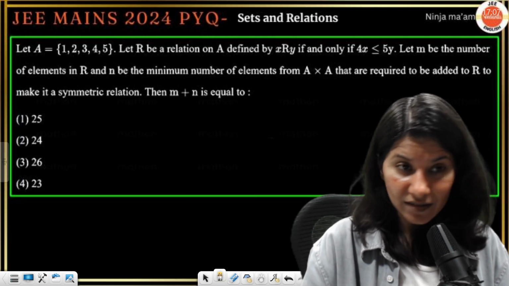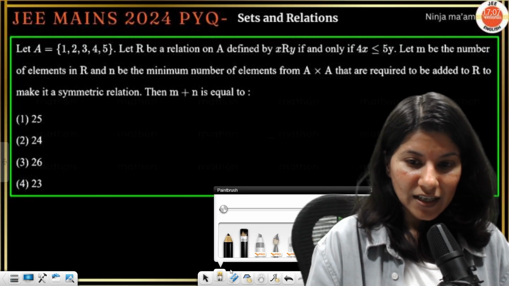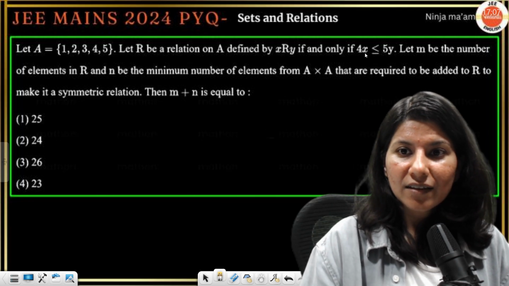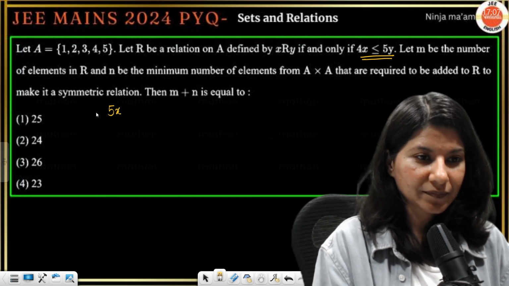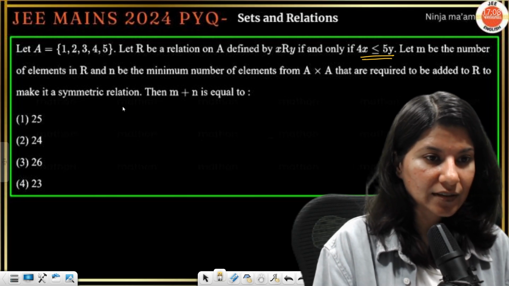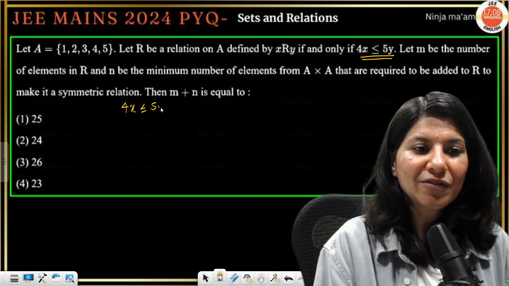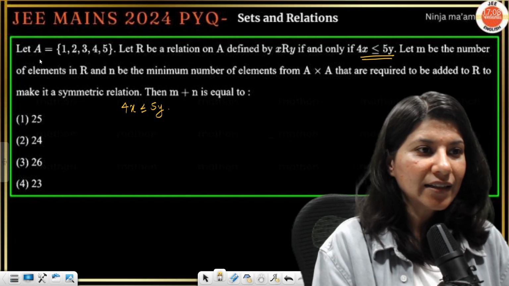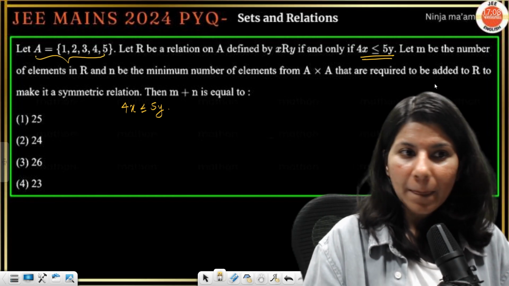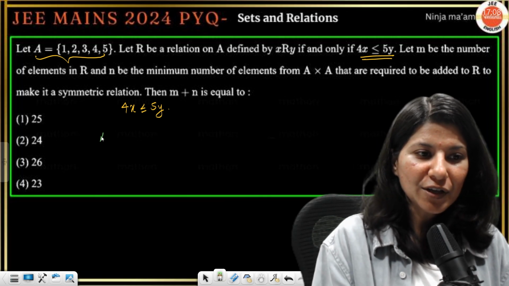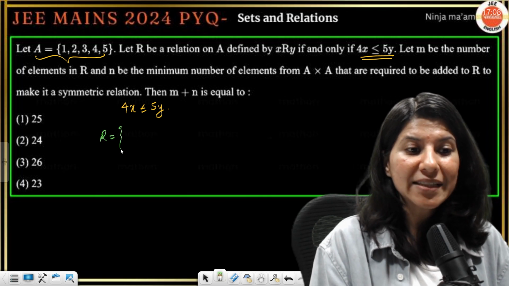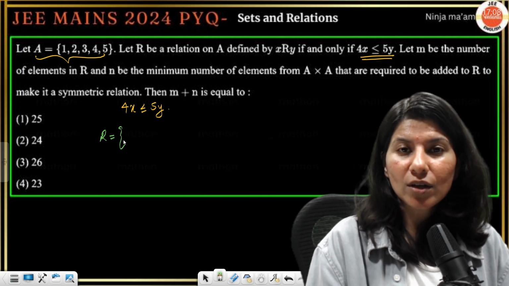Now we have the same type of question, which says that 4x is less than or equal to 5y. And this is your set A. Again, you have to make it a symmetric relation, same type of question. So first of all, let us understand what will be there in your relation R.